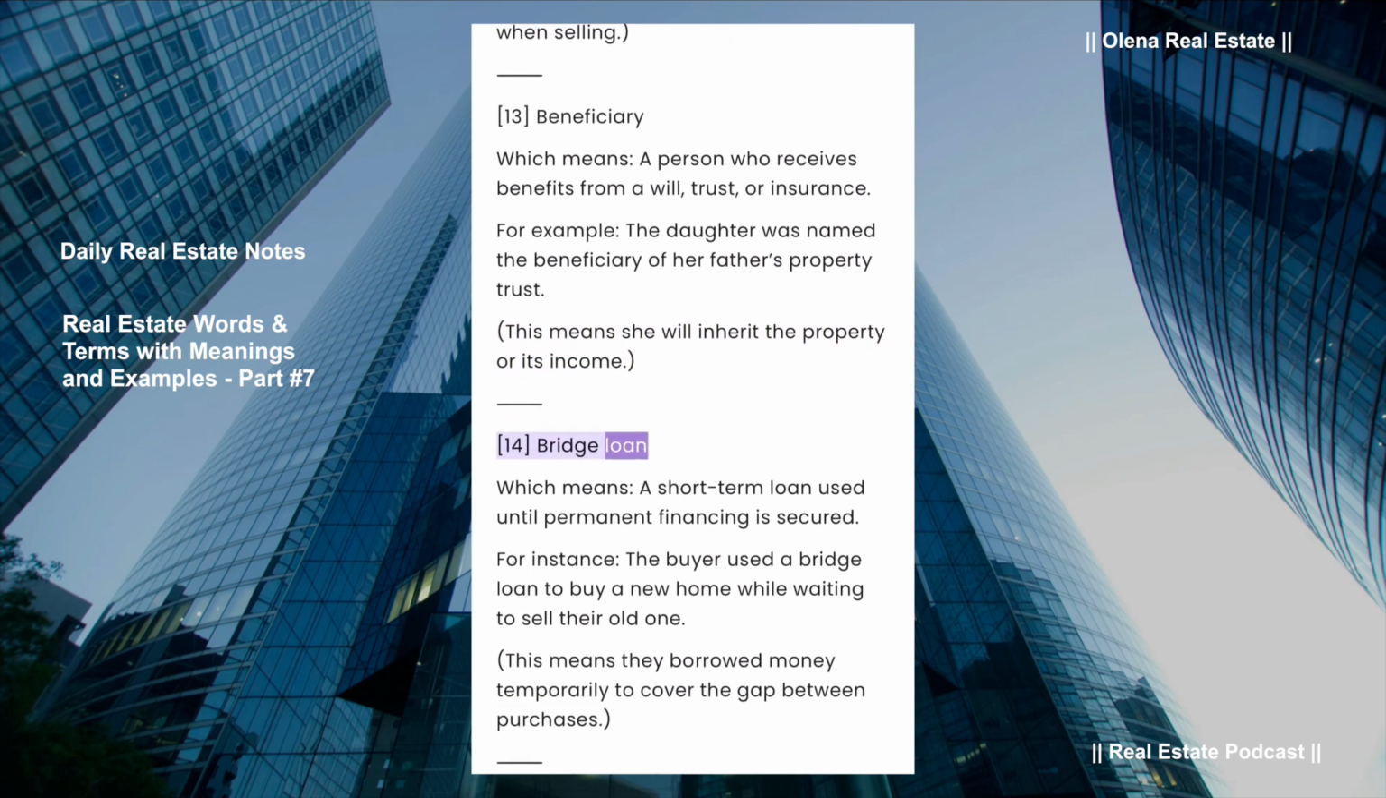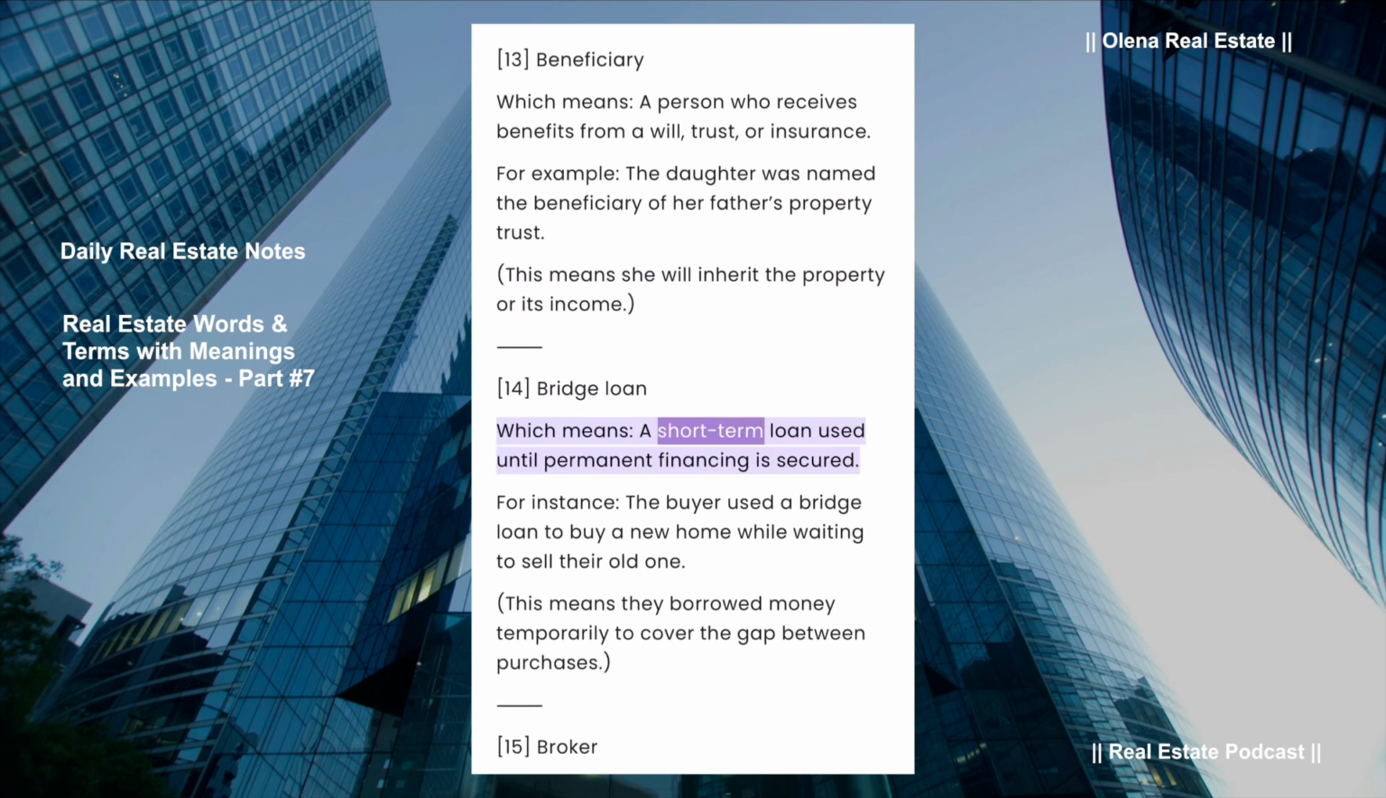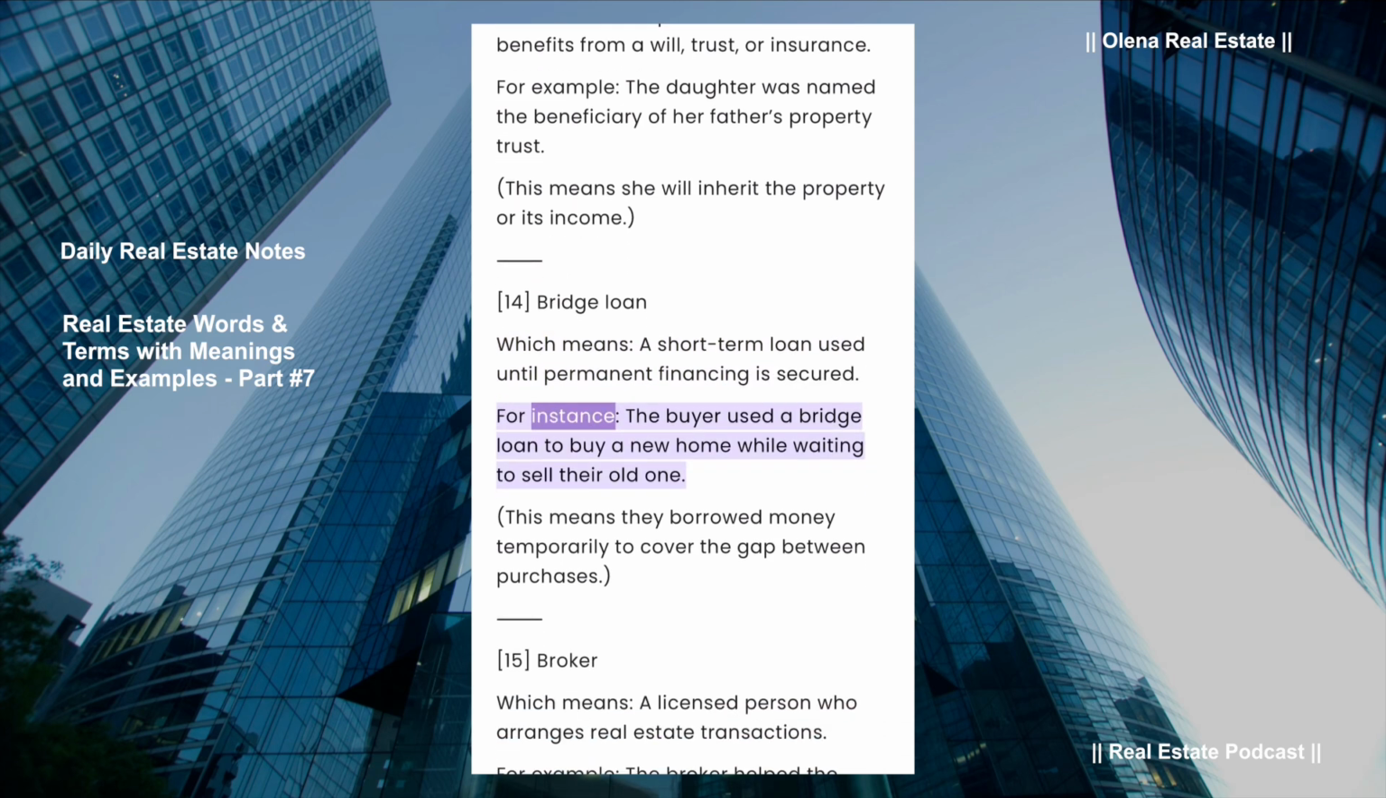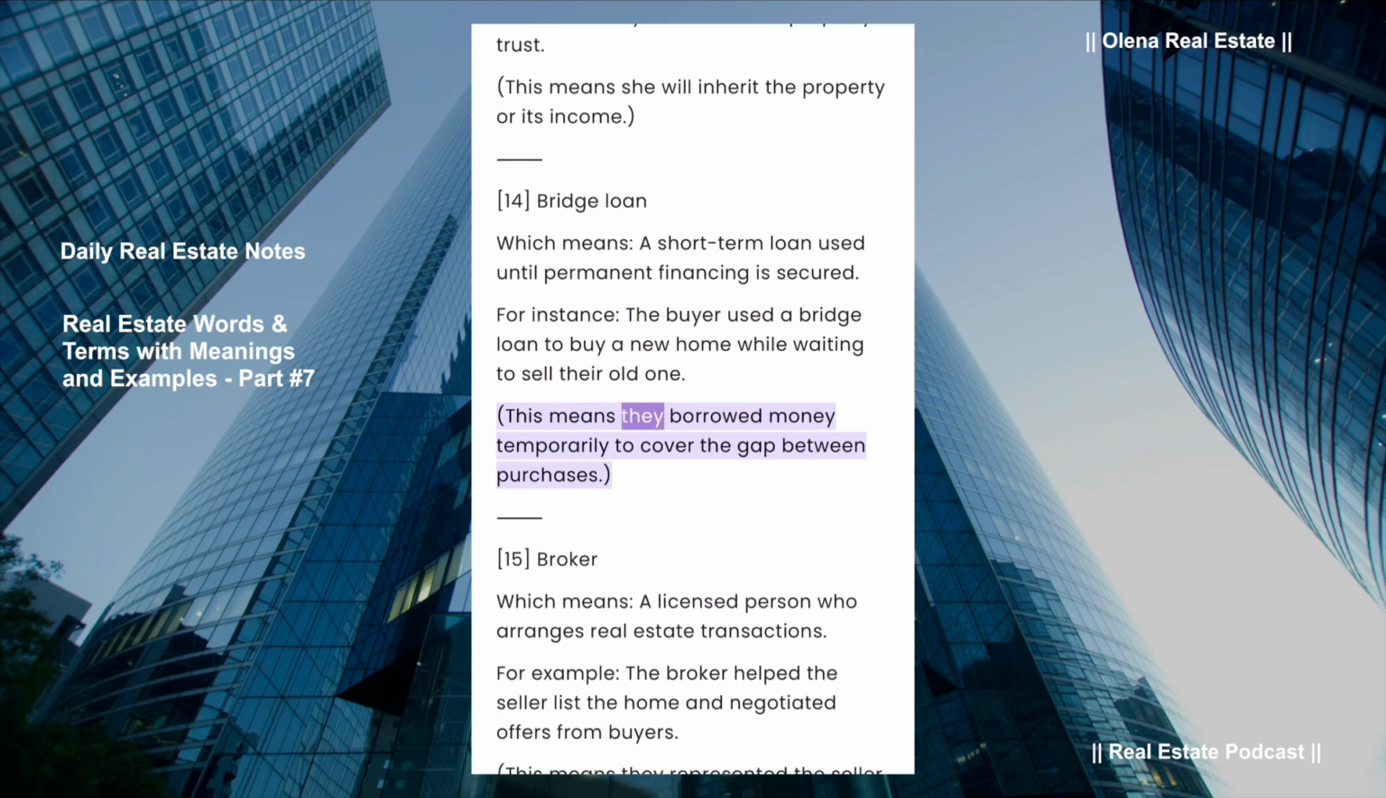Bridge loan, which means a short-term loan used until permanent financing is secured. For instance, the buyer used a bridge loan to buy a new home while waiting to sell their old one. This means they borrowed money temporarily to cover the gap between purchases.